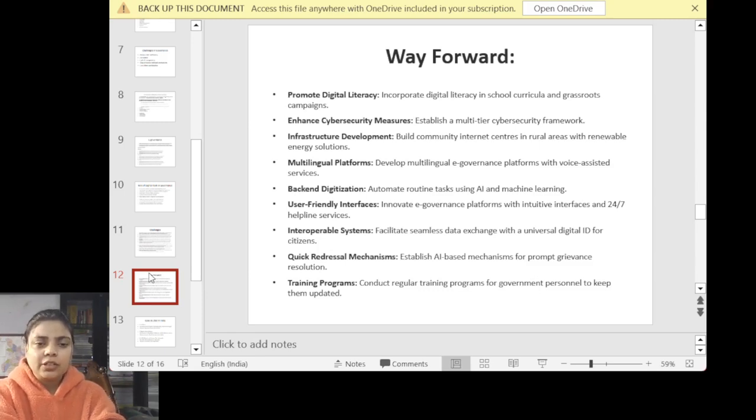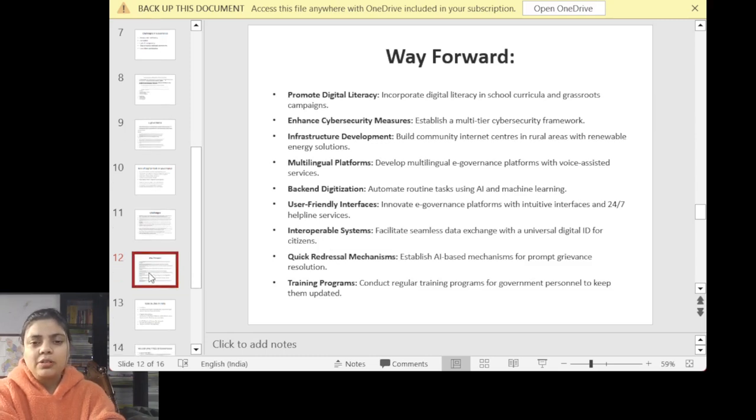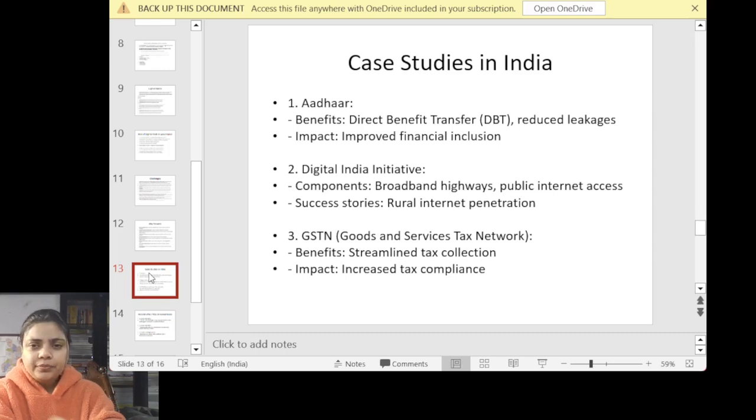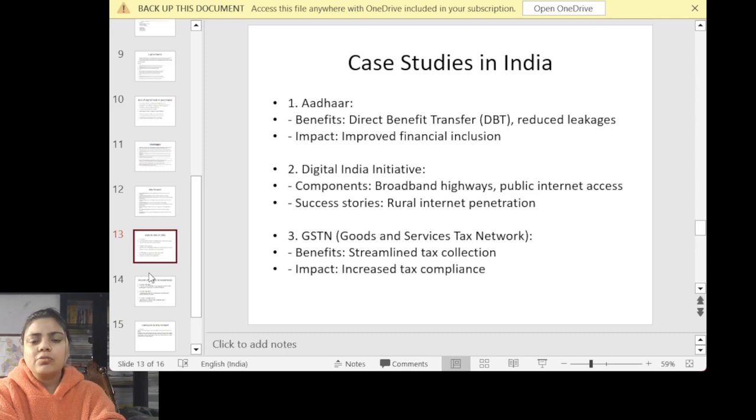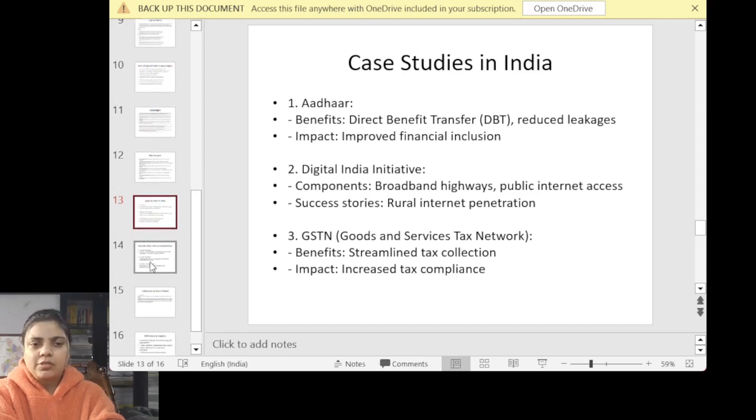That is one of the shortcuts I could say, a kind of smart study, or a smart way of writing your answer. You can use this case in your answer writing and in your essay also. Like Aadhaar, we have seen the benefit of it, direct benefit transfer, reduced leakages and improved financial inclusion. You can use the Digital India initiative, which is increasing rural internet penetration. Goods and Services Tax Network, that is how it is increasing tax compliance. So you can just use these as a reference in your answer or in your essay.